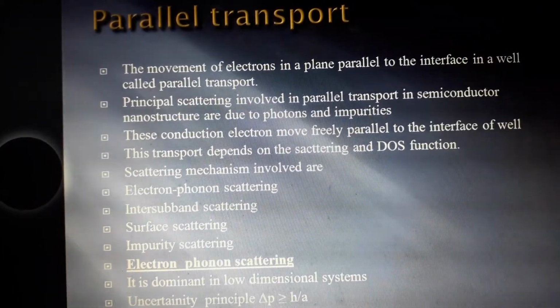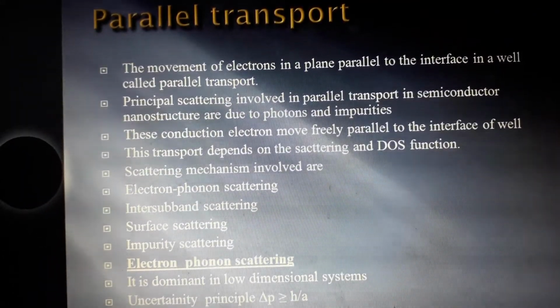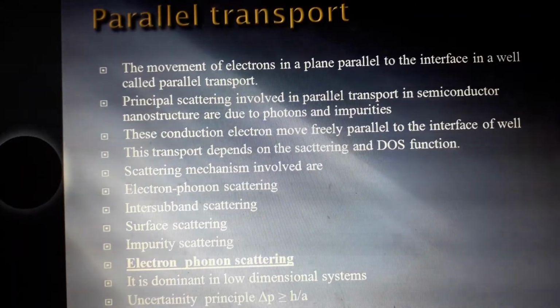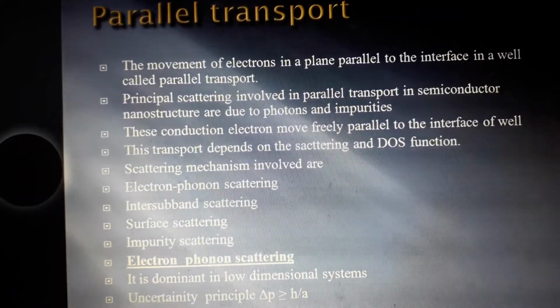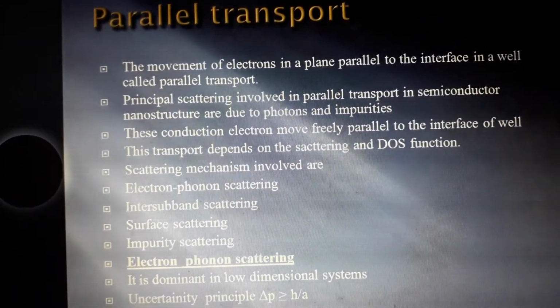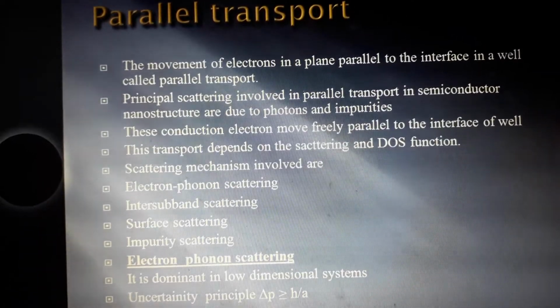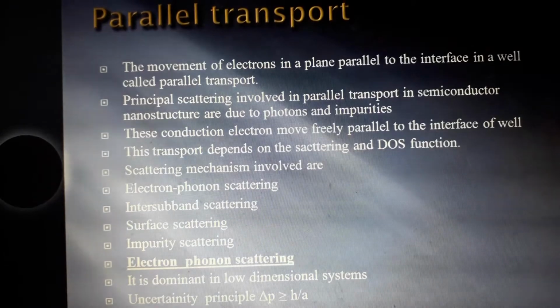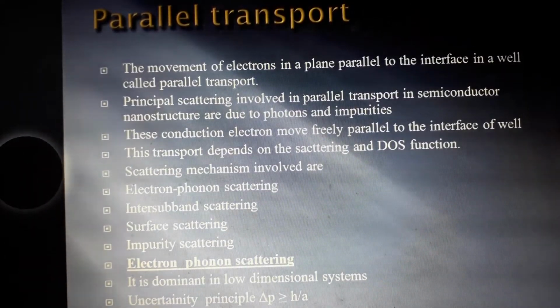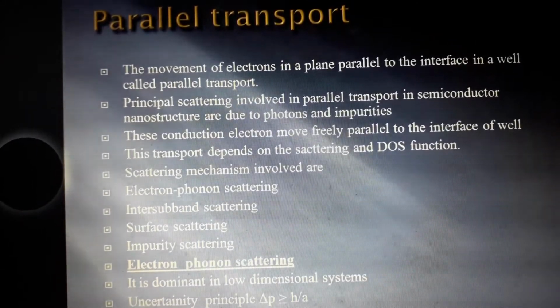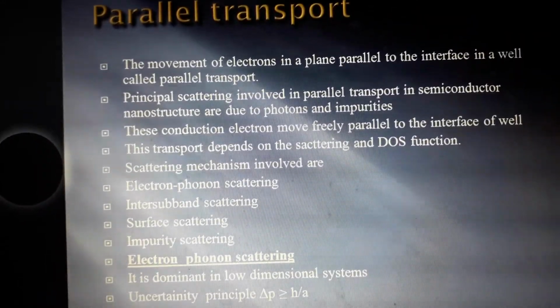Electron phonon scattering is dominant in low dimensional systems. According to the Heisenberg uncertainty principle, we know that delta p is greater than or equal to h by 2 delta x. That is, the electron phonon scattering in nanostructures is similar to that in a bulk type material.